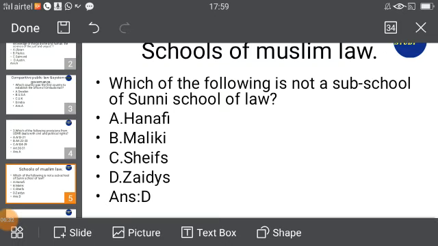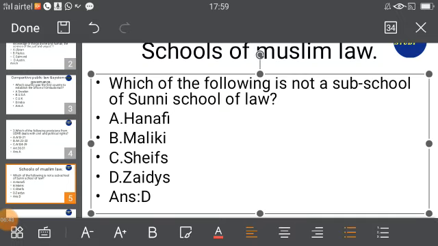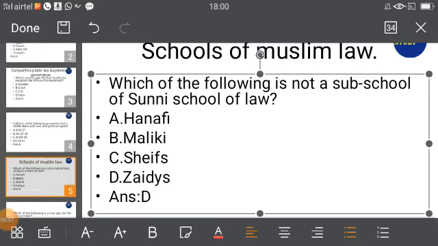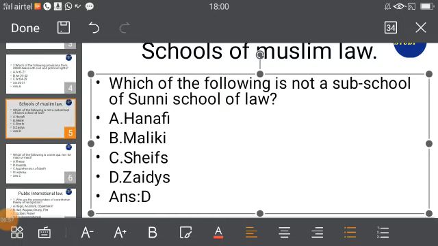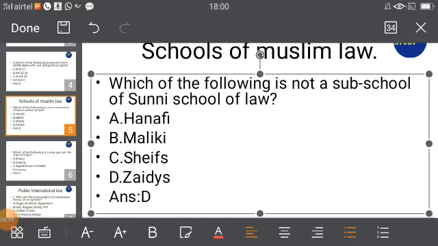Now the next question is schools of Muslim law. From the family law unit, there were two questions asked. Look at the first question. Which of the following is not a sub-school of Sunni school of law? Say we have two schools of law, Sunni school of law and Shia school of law. The Sunni school of law has four sub-schools. One is Hanafi, the other one is Maliki, Shafi and Hanbali.